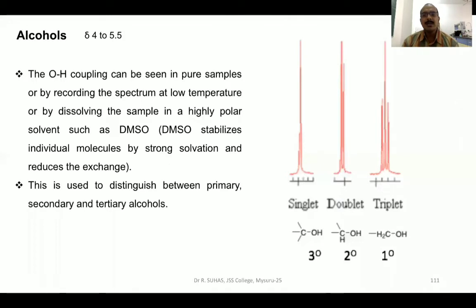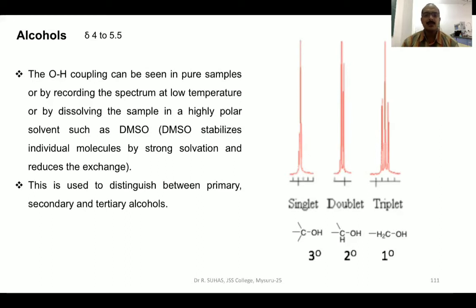When solvation takes place, the proton present on the particular heteroatom will not be available for exchange, and hence the exchange is greatly reduced. So by 3 different techniques you can avoid proton exchange reactions: one is by using a pure sample, another is by lowering the temperature, and the last is by using a highly polar solvent.